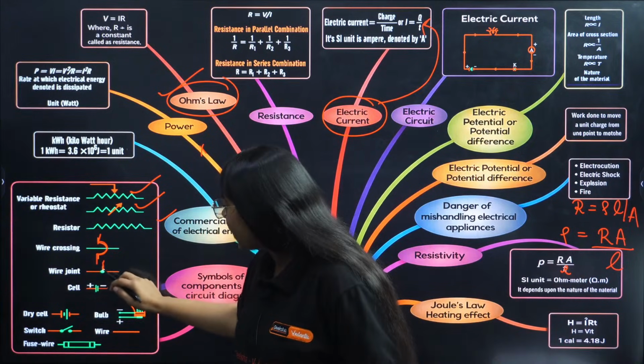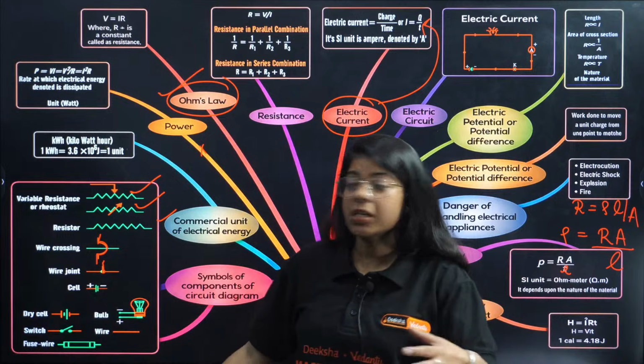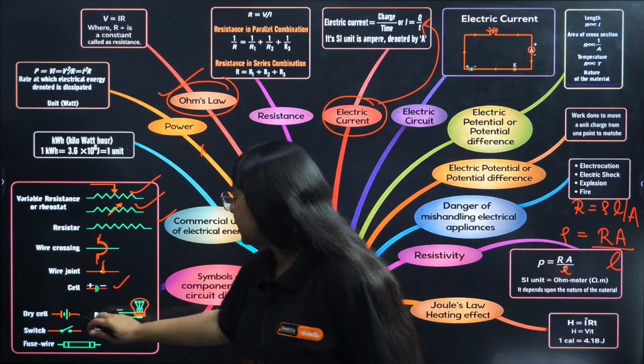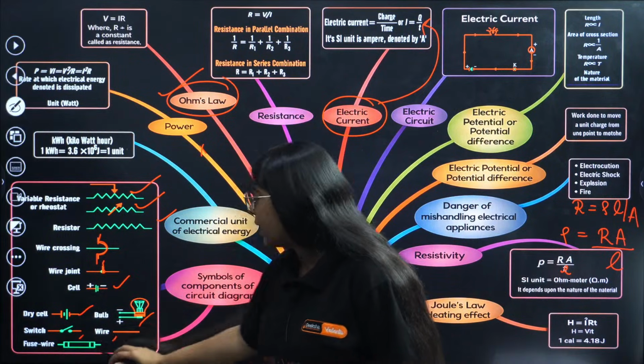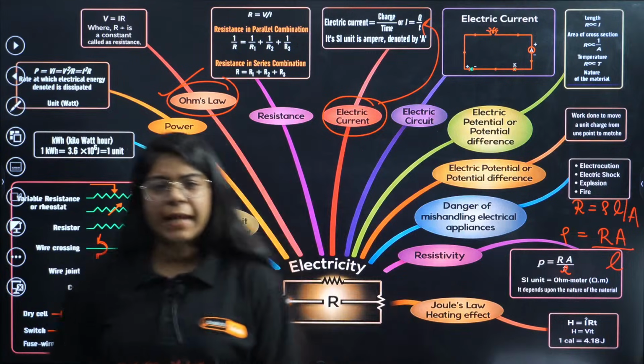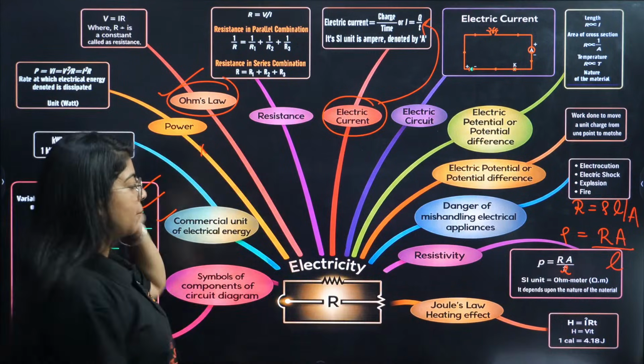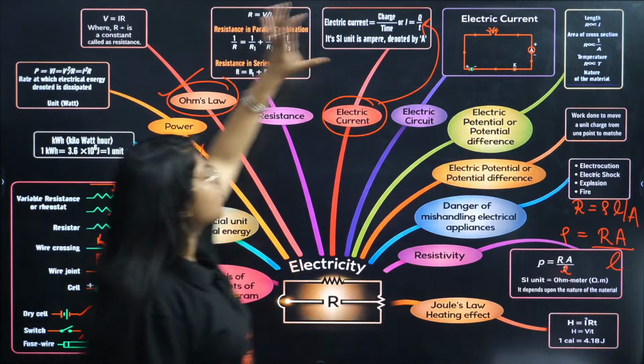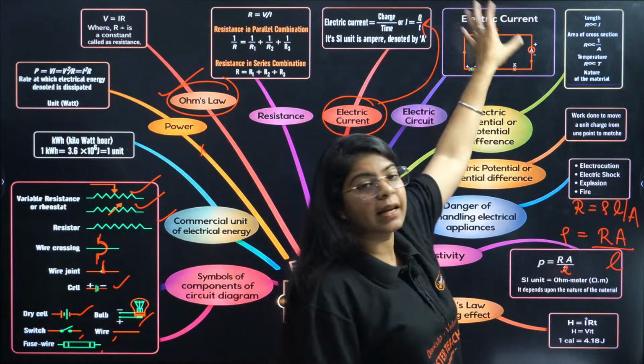Then this is a wire joint, that means the wires are touching each other. And a cell, dry cell, bulb, switch, wire and fuse wire, correct? All these basic things are done. Now this is my basic electric circuit.